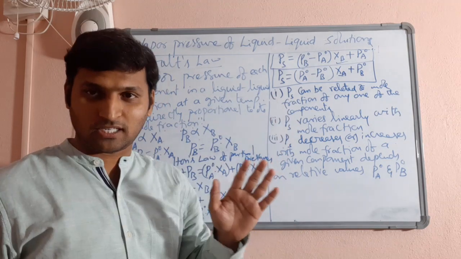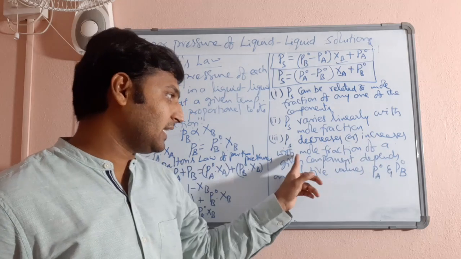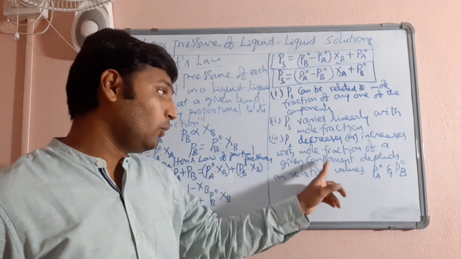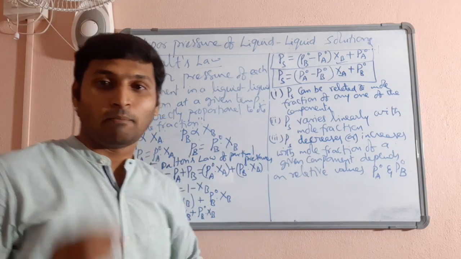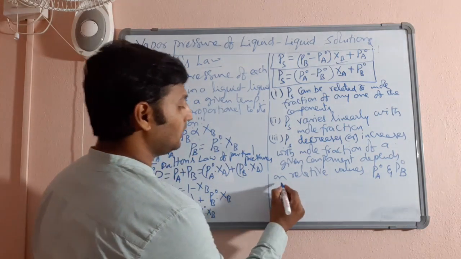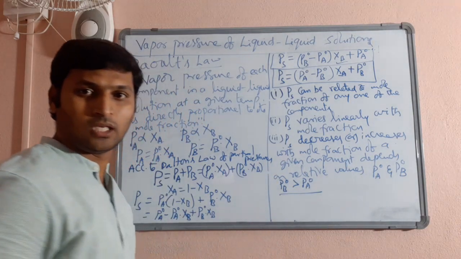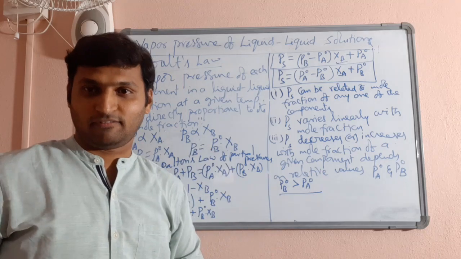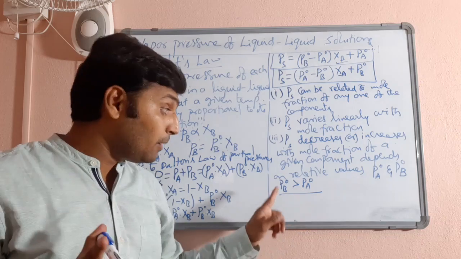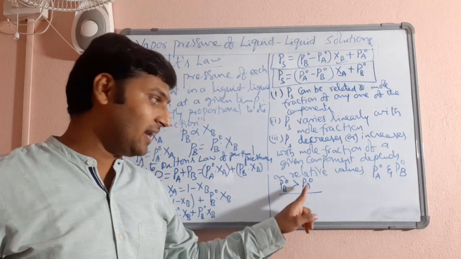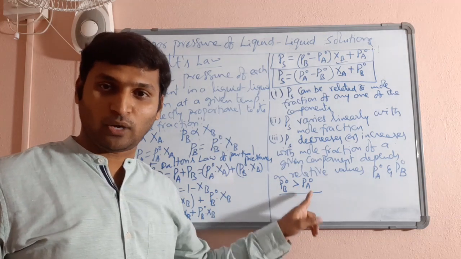First two statements you must have understood. It is very evident. Vapor pressure of solution decreases or increases with mole fraction of a given component will depend on the relative values of PA naught and PB naught. Let me make you understand that by taking a simple context that PB naught is greater than PA naught, let us assume. Vice versa, you can analyze yourself. Assuming PB naught is greater than PA naught, that means B is a more volatile liquid than A. Because vapor pressure of pure liquid B is more than vapor pressure of pure liquid A.